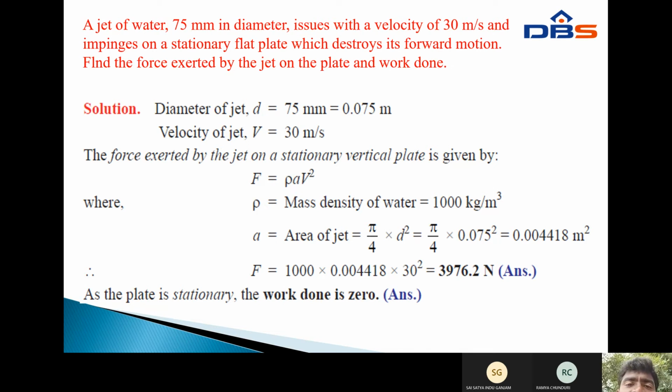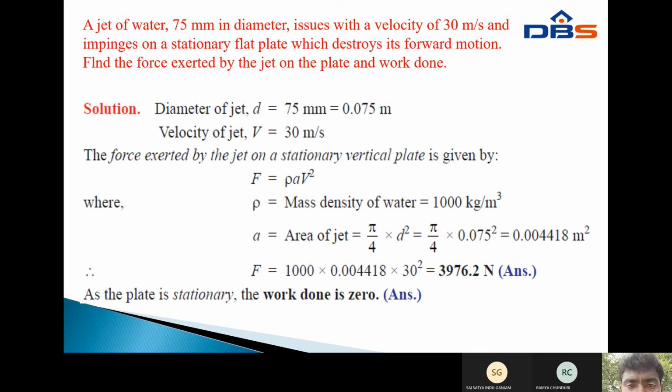Find the force exerted by the jet on the plate and the work done. First, write down the given data: diameter of the jet d equals 75 mm, which is converted into meters, 0.075 meters. The velocity of the jet V equals 30 meters per second.